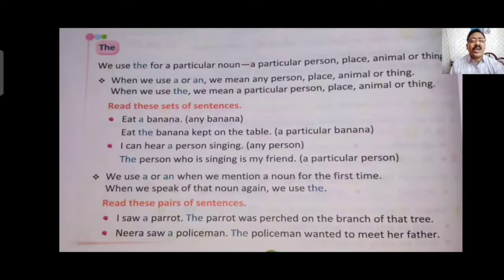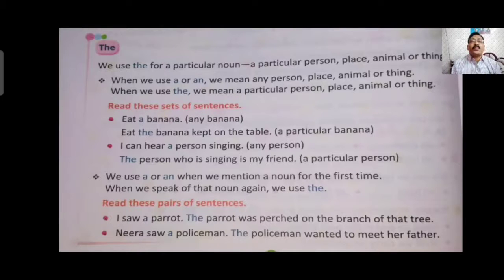The difference between "a" and "the" is that "a" and "an" are used before any type of noun, but "the" is used before a particular or proper noun, a noun having a name. Before that noun we have to use "the". Example: "Eat a banana." Any banana, so eat a banana. "Eat the banana kept on the table." Eat only that banana which is kept on the table.